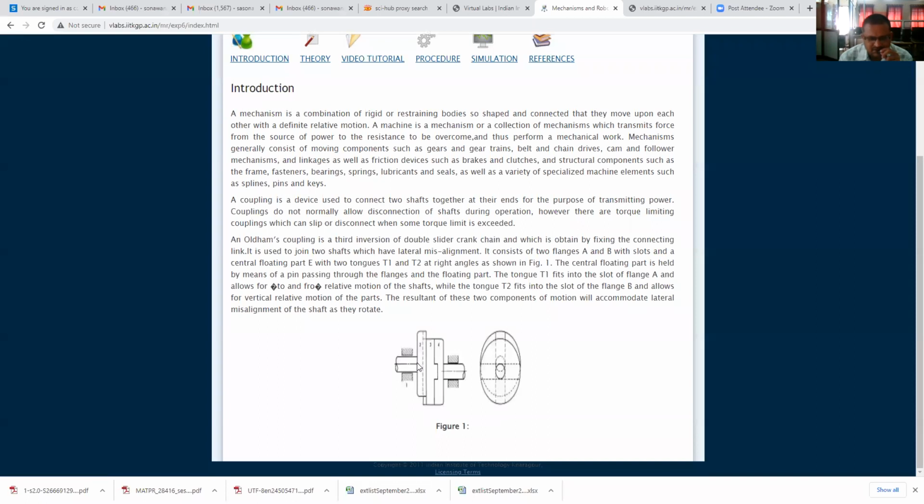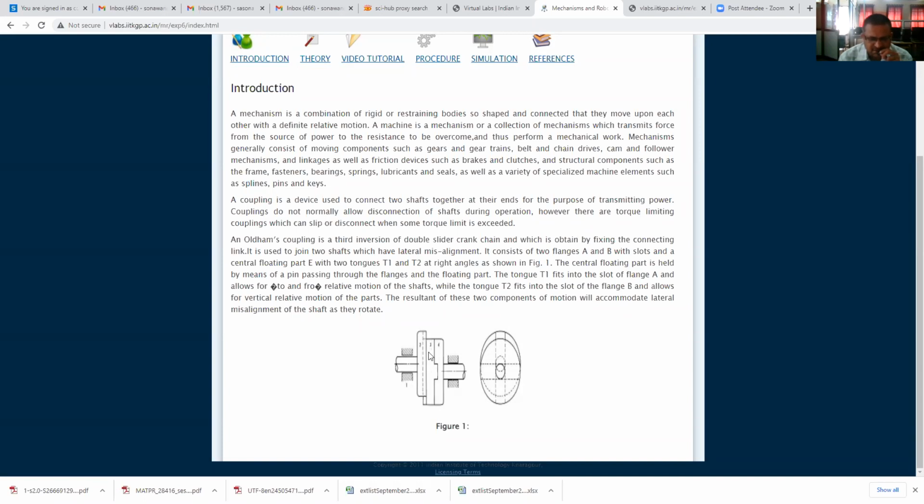It is connected to, suppose, the driving shaft. This is the second flange, or link number 4, which is connected to the driven shaft. And in between the second and fourth, this third link is there. This is also of circular shape. This is also one type of disc.